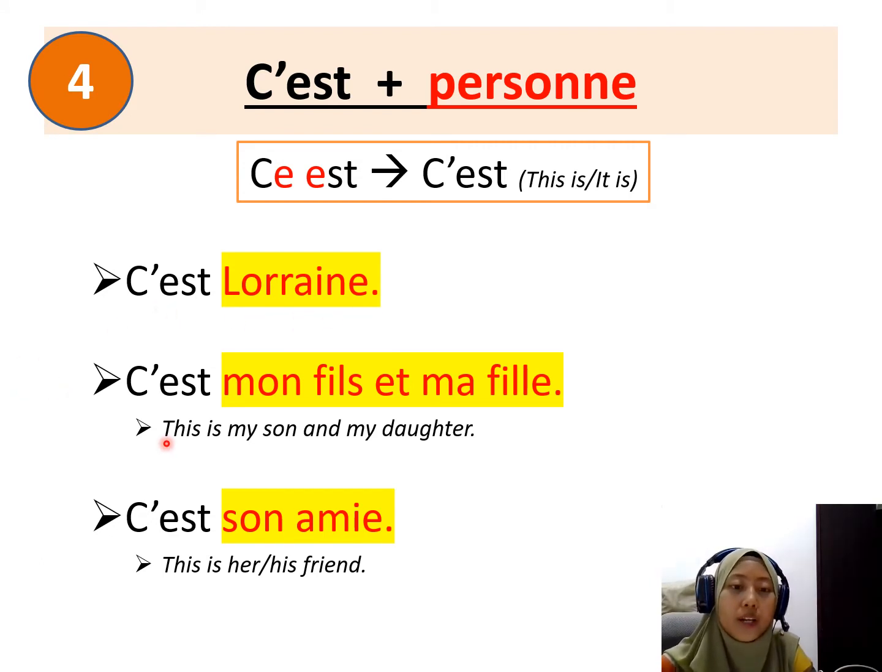The second one is c'est mon fils et ma fille. It's my son, okay, and my daughter. Okay, so you can also use with c'est. The last one over here is c'est son ami. This is her friend. This is his friend.